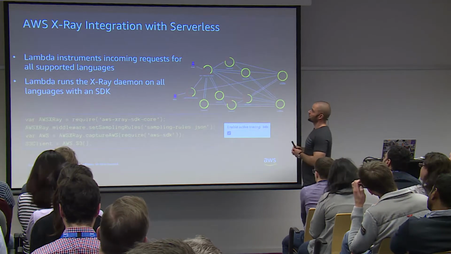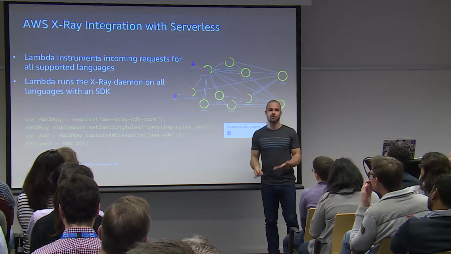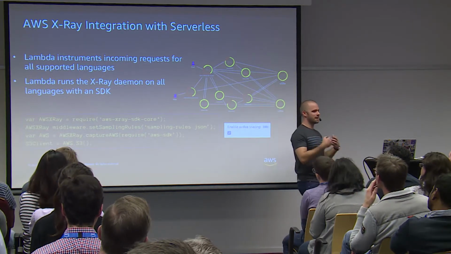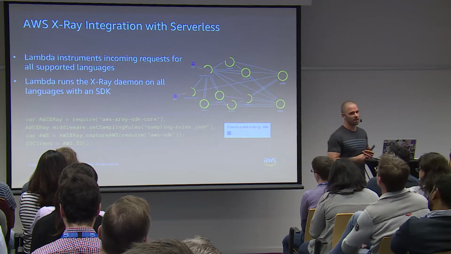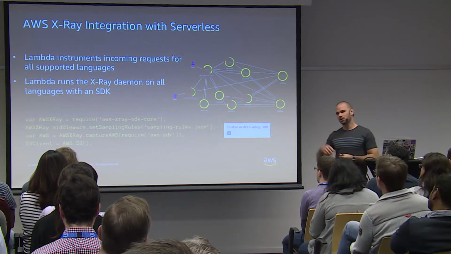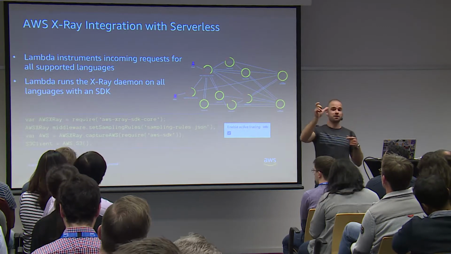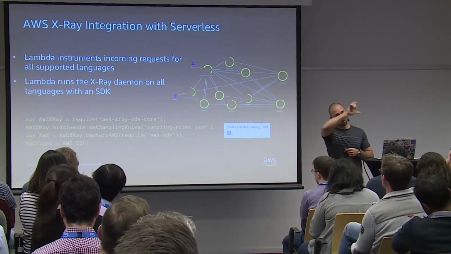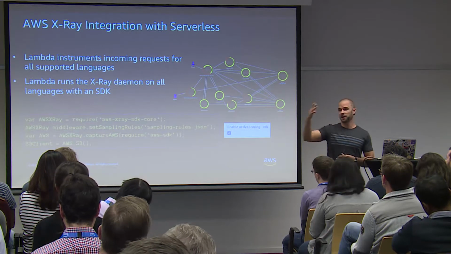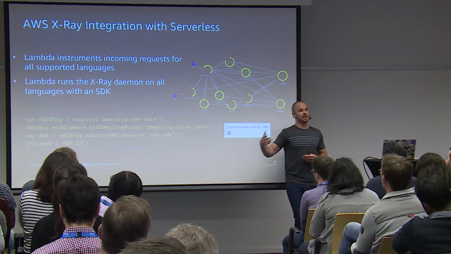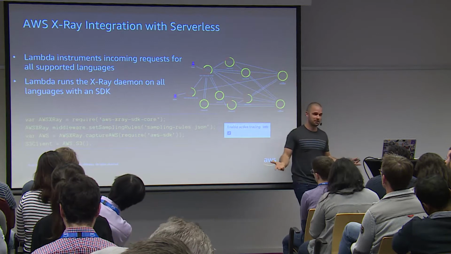Also very important is do leverage X-ray. X-ray is a phenomenal tool to understand what is happening. X-ray is used from the SDK, from the client, and then it basically attaches an ID to all the requests that are happening on the AWS platform. And it's an ID that you can use to build graphs.